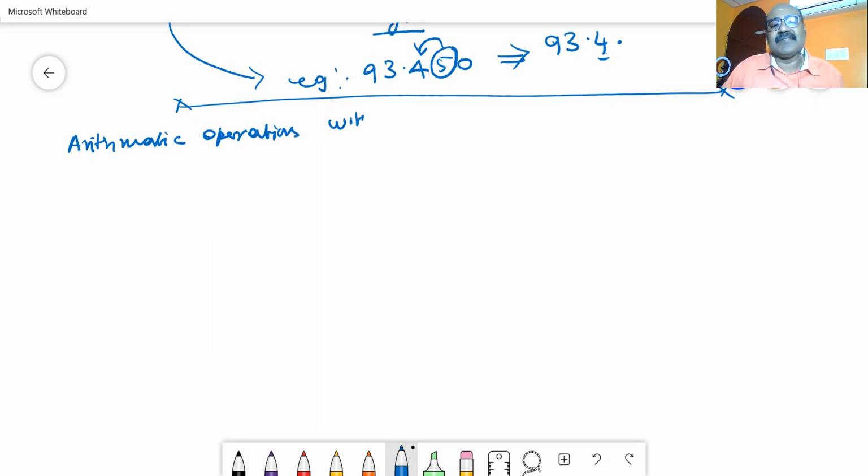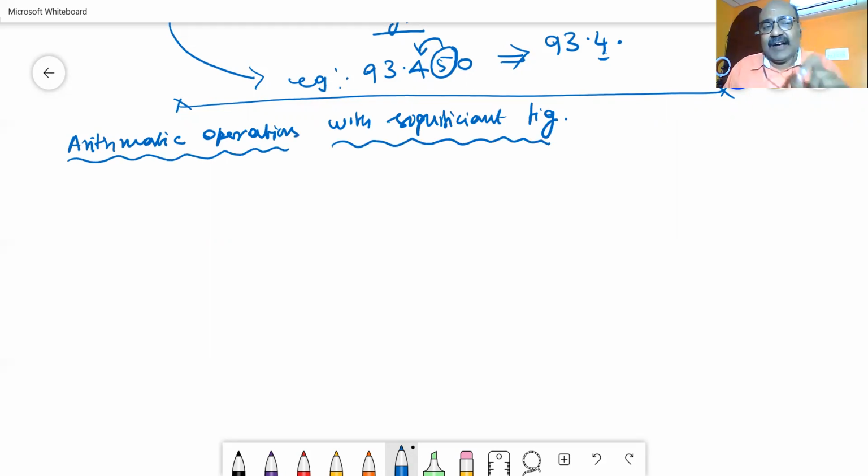When you add 2 or 3 more numbers and get the answer, how many significant figures or meaningful digits should be available in the answer? For that also we have some rule.